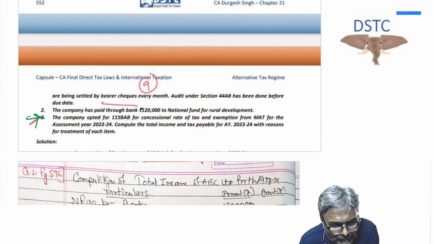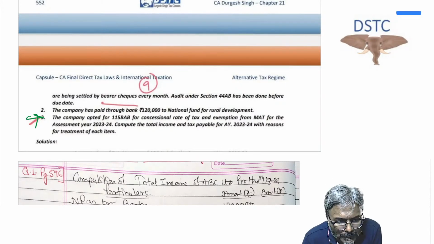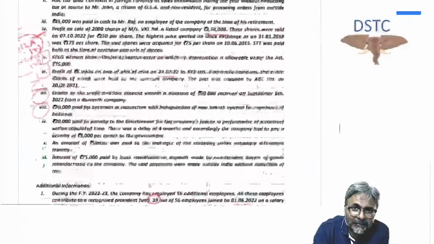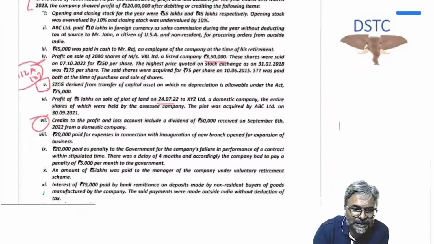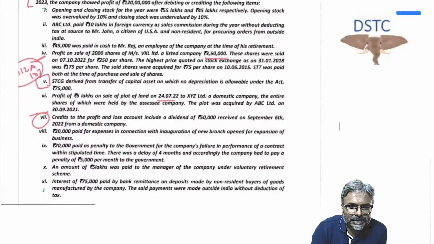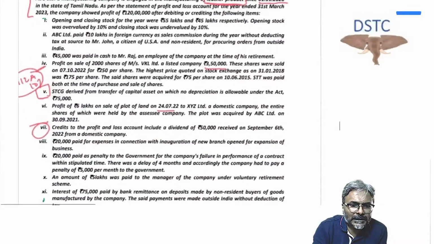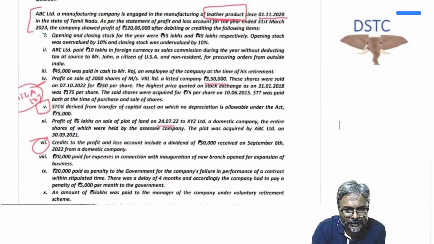The company has opted for 115BAB for concessional rate of tax regime. 115BAB, students, compute the total income. So this is 115BAB. Be careful, there are multiple tax rates which we have discussed already. Now with that one, students, in this case, ABC Limited, a manufacturing company, is engaged in the manufacturing.